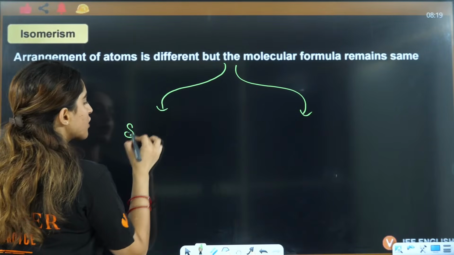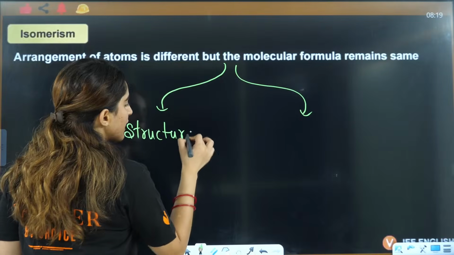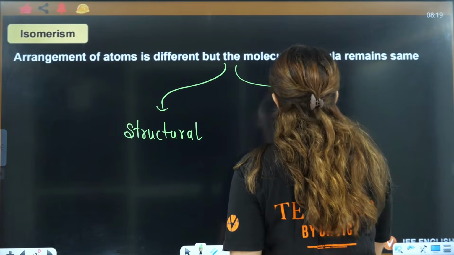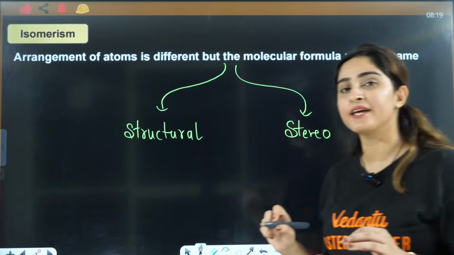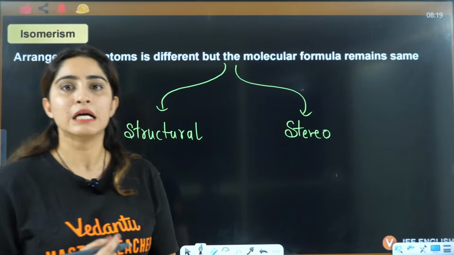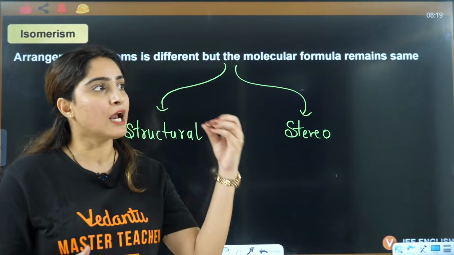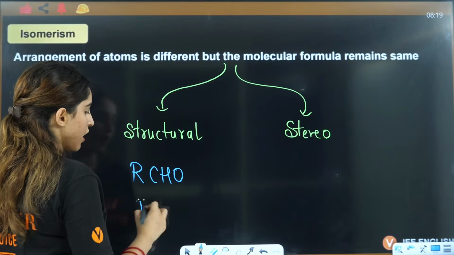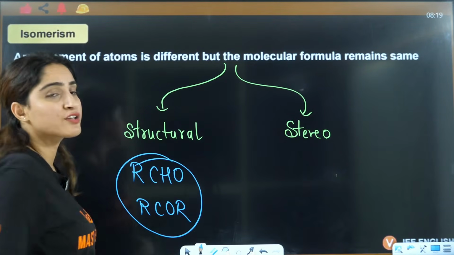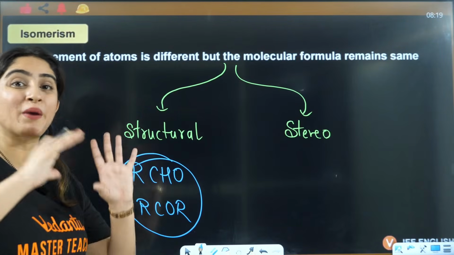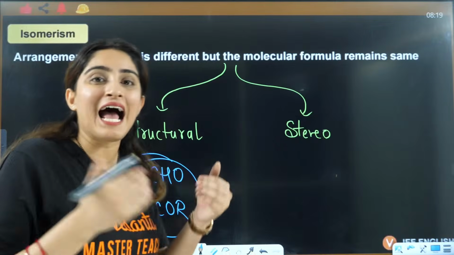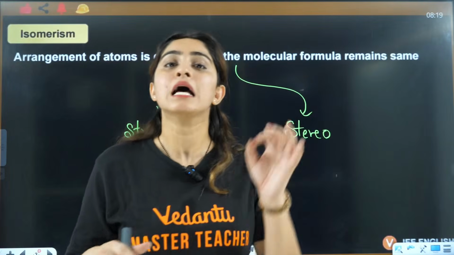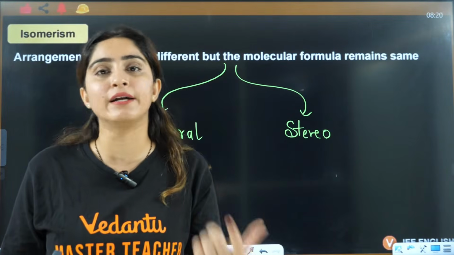First is structural isomerism. Second category is stereoisomerism. In case of structural isomerism, the linkages will be different. That means maybe one you have RCHO, the other you will have RCOR. These are structural isomers. We are not talking about the spatial arrangement; we are saying that the attachment of atoms is different here. That can be further divided into so many parts.